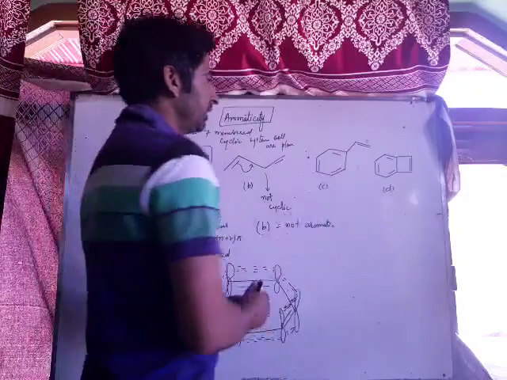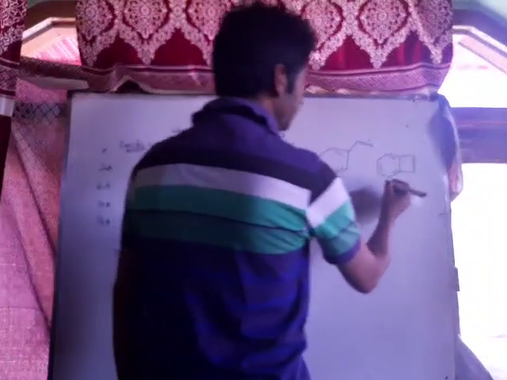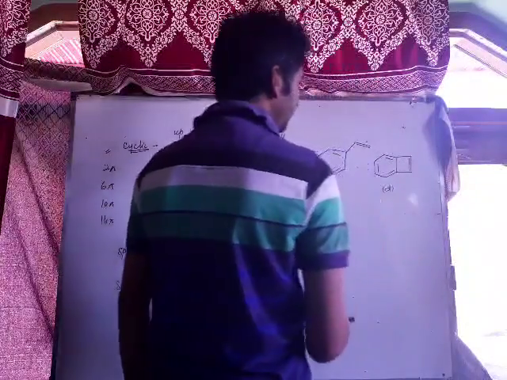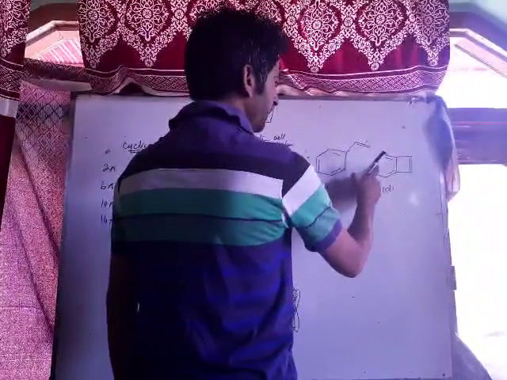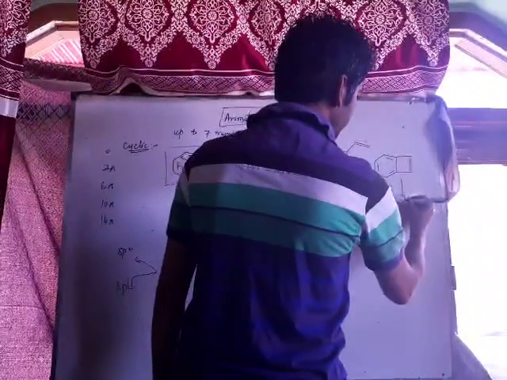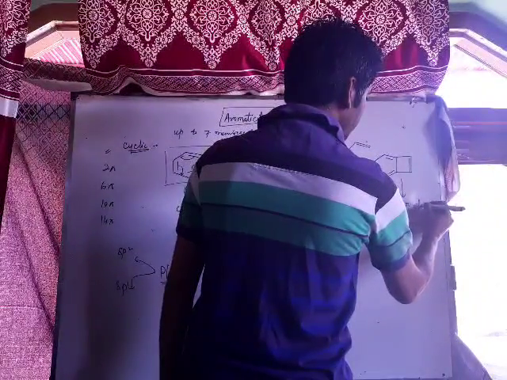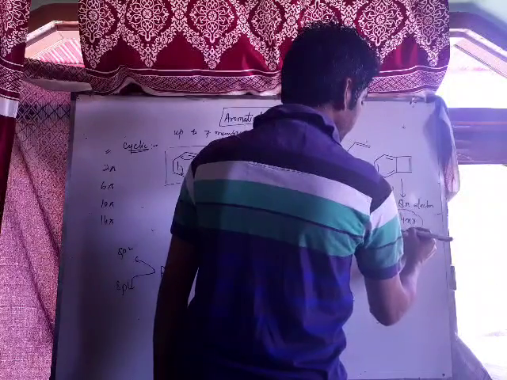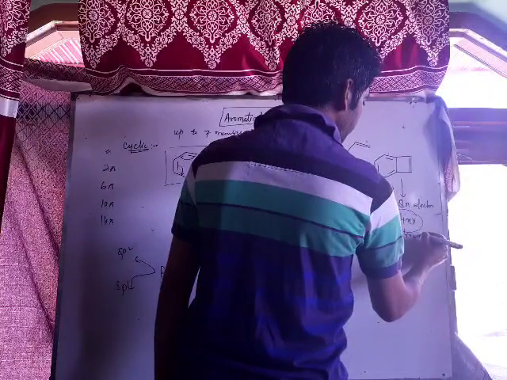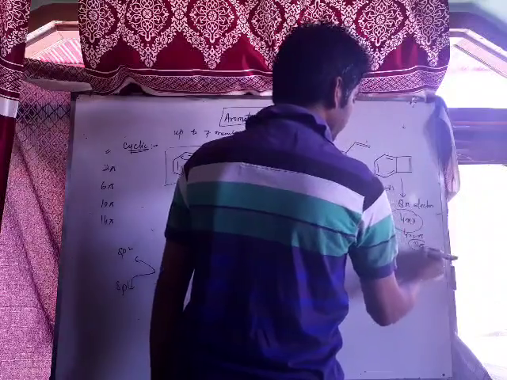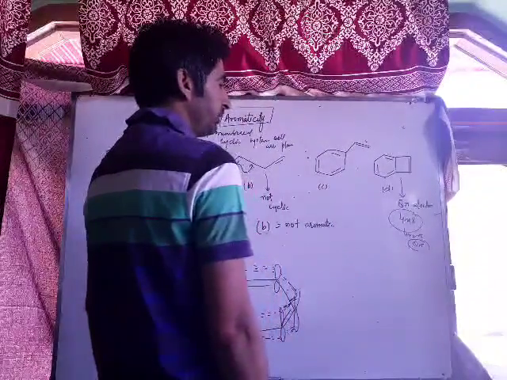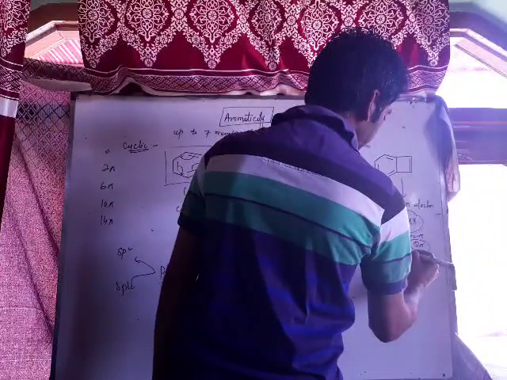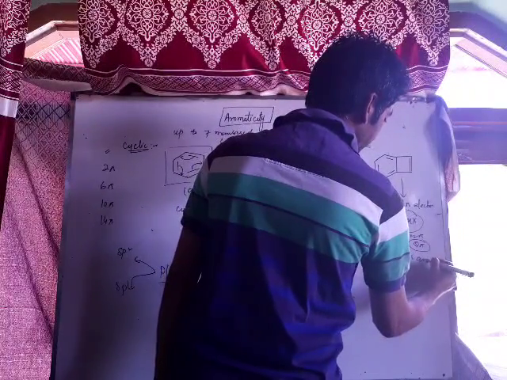Now come to this compound. In this compound we have 2 pi electrons, 4 pi electrons, 6 pi electrons and 8 pi electrons. In this case, there are 8 pi electrons. 8 pi electrons means it follows 4n pi rule. 4n pi rule means 4 into 2 is equal to 8 pi electrons. 4n rule is followed in case of anti-aromatic compounds. Therefore, it should be anti-aromatic.